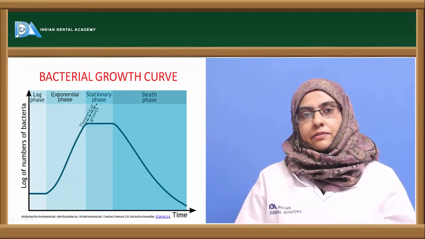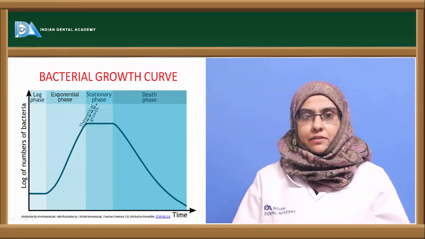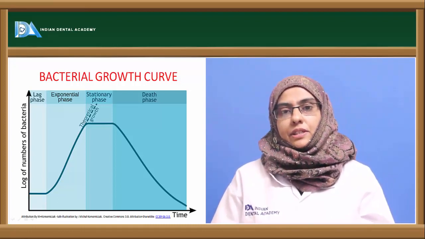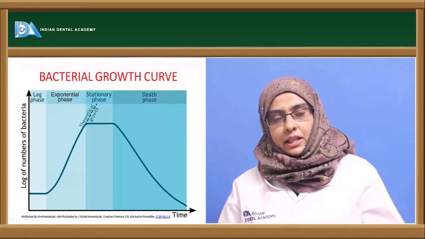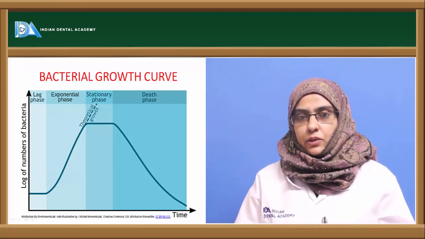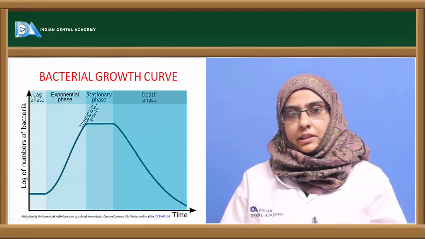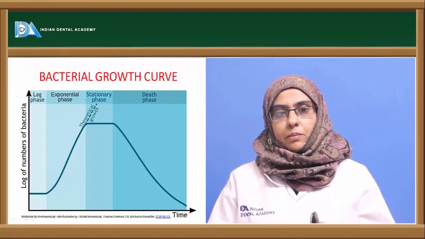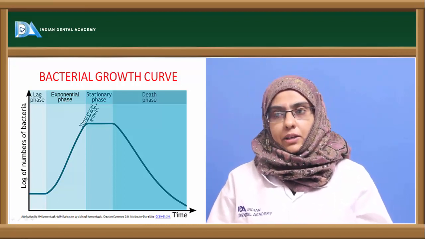Now the next immediate phase after the stationary phase is the death phase. Death phase is completely opposite to the exponential phase. So there is a geometric decrease in the number of organisms, whereas in the exponential phase we can see a geometric increase in the number of organisms. In the death phase it is a geometric decrease. And the death phase is due to three important reasons. One is nutritional exhaustion. There is no nutrition left for the organism to take up and to carry out metabolic activities. Next is the accumulation of toxic products due to the metabolic products of the organism. And the third one is the autolytic enzymes that are produced by the microorganism.